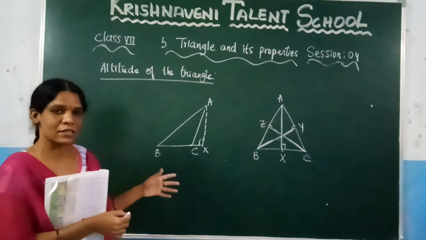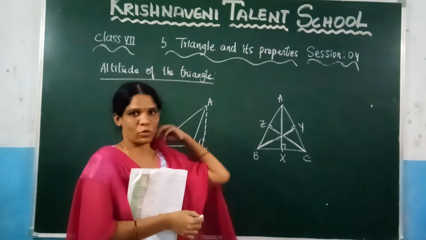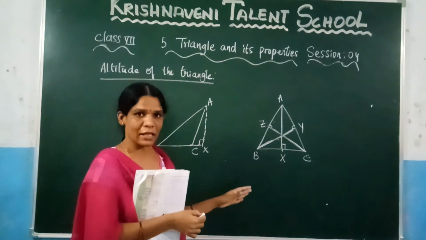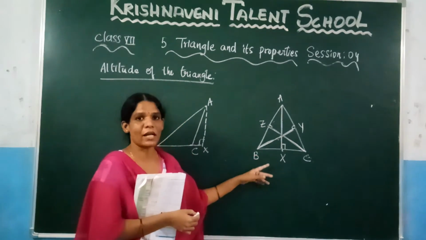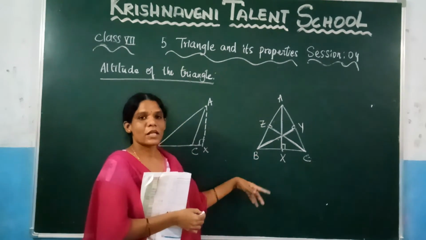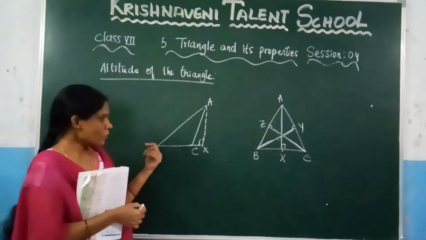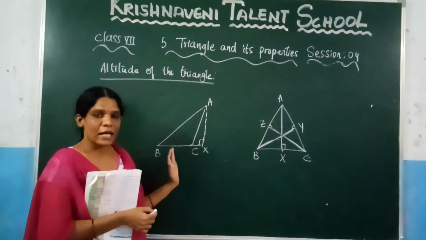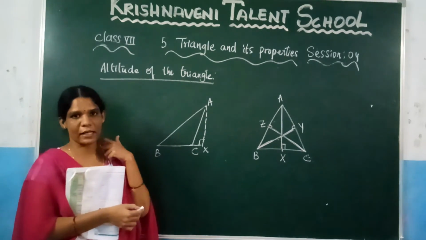So here they will ask, will the altitude always lie inside the triangle? No. Altitude may lie outside the triangle. Altitude may lie inside the triangle. If you are considering the acute angle triangle, the altitude always lies inside the triangle. And if you are considering the obtuse angle triangle, the altitude may lie outside or inside the triangle.